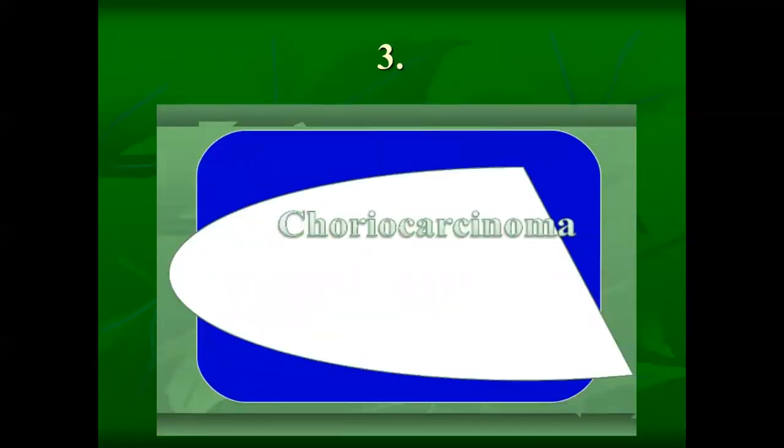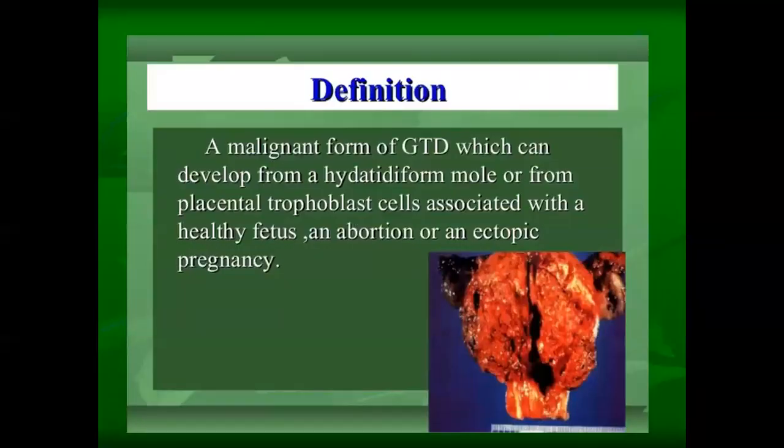Third is choriocarcinoma. Choriocarcinoma is a malignant form of gestational trophoblastic disease which develops as a result of hydatidiform mole. The placental trophoblastic cells can also develop it with a healthy fetus, or as a result of abortion or with an ectopic pregnancy.